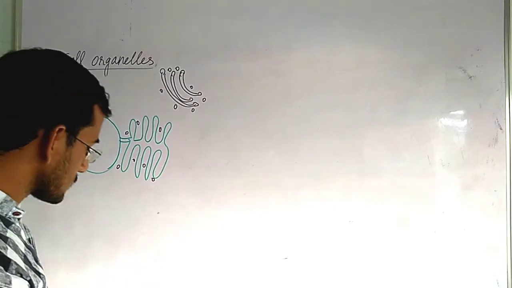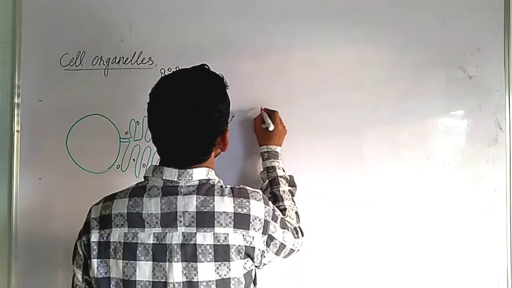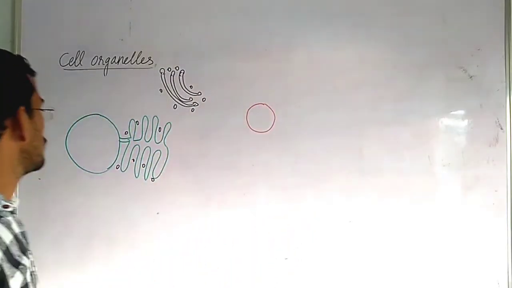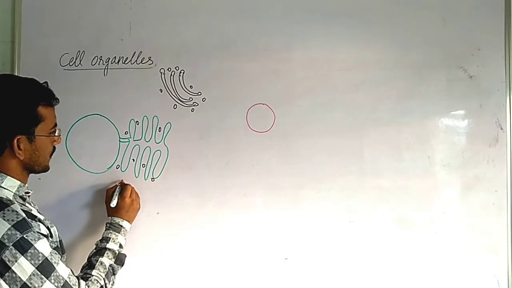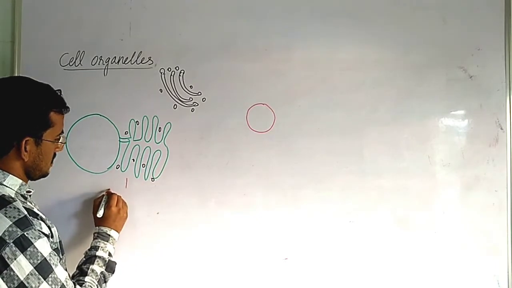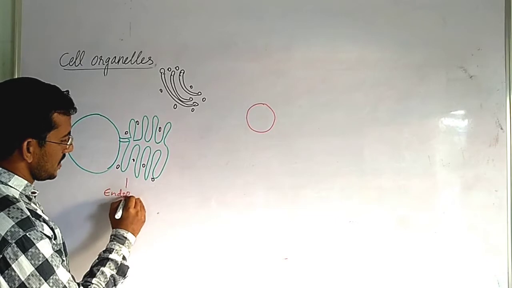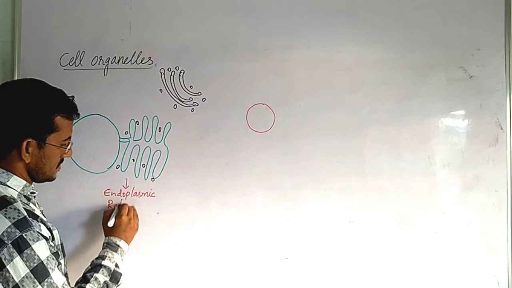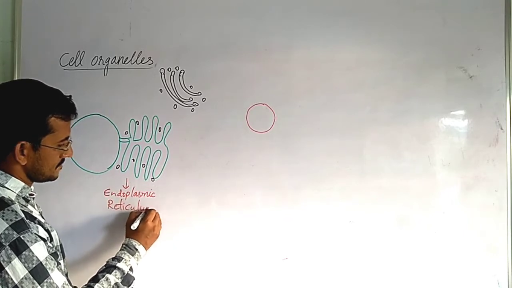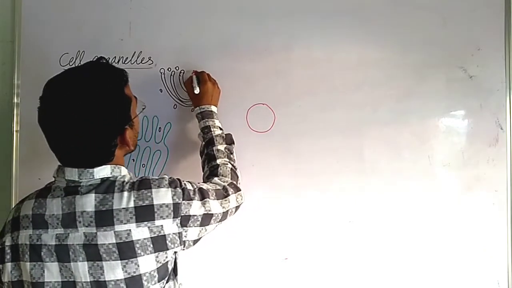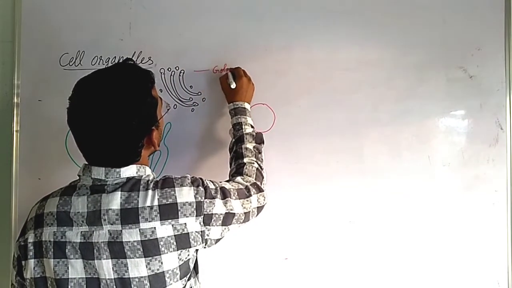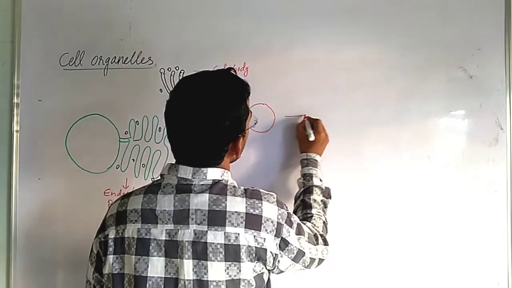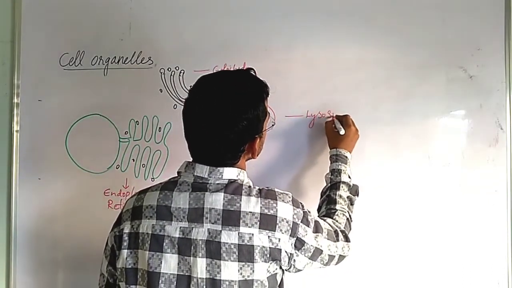Then these are lysosomes. So these are endoplasmic reticulum. These are Golgi body, and these are lysosomes.